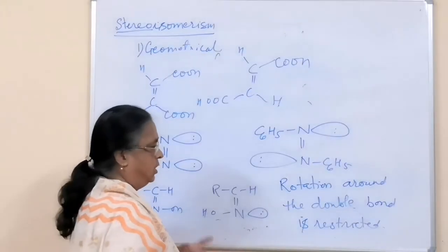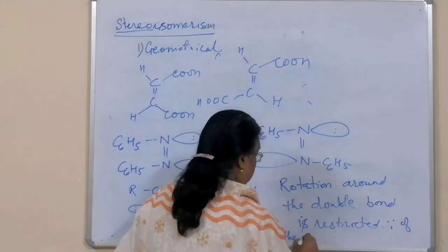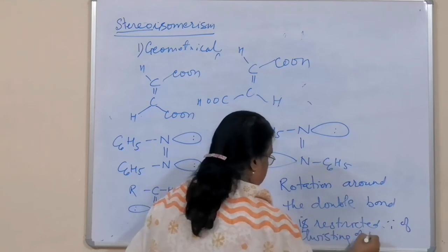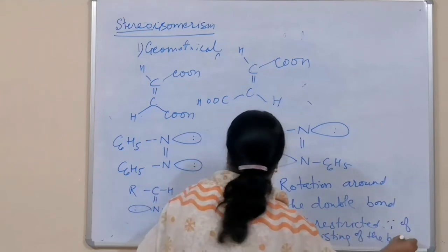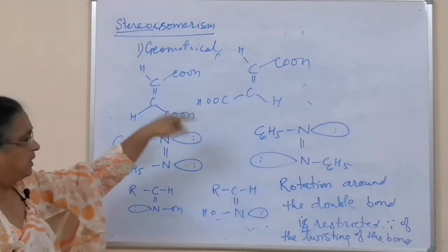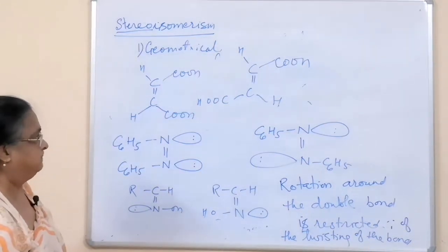Because of the twisting of the bond. Therefore, one form is not convertible to the other form simply by rotation.